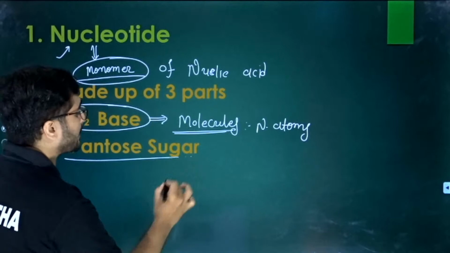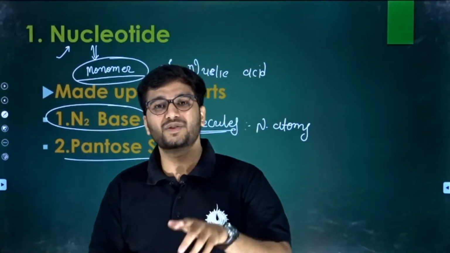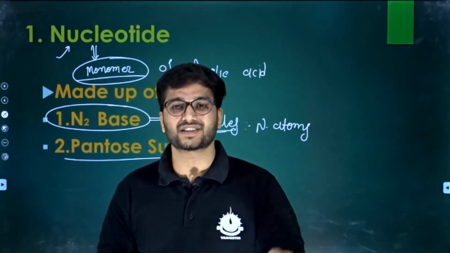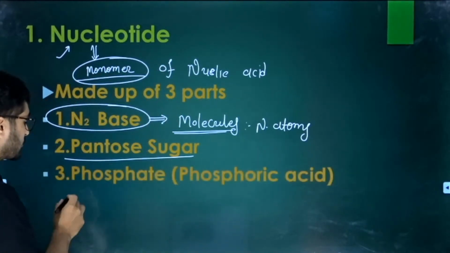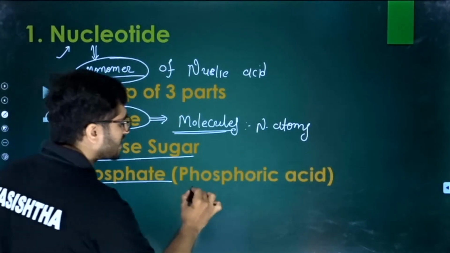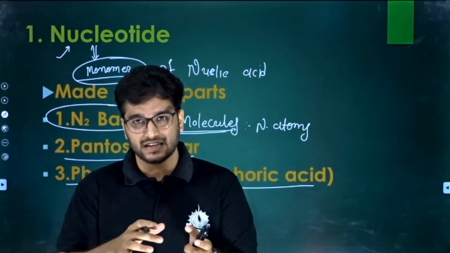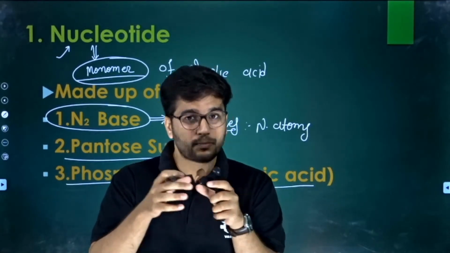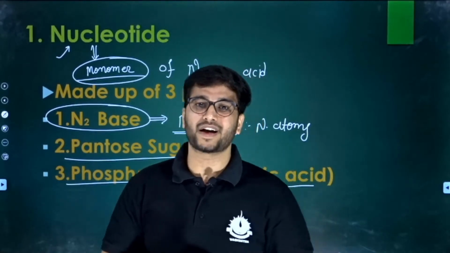Another one, we have a pentose sugar. The pentose sugar is part of carbohydrate, yes, but it will make the base of a nucleic acid. It will come into the structure of the nucleotide. And last but not least, we have a phosphate, which in general is a phosphoric acid, because the phosphate itself is a derivative of phosphoric acid, like H3PO4. When you put it into an aqueous medium, it will be PO4 minus 3.